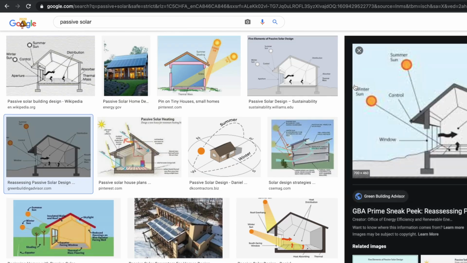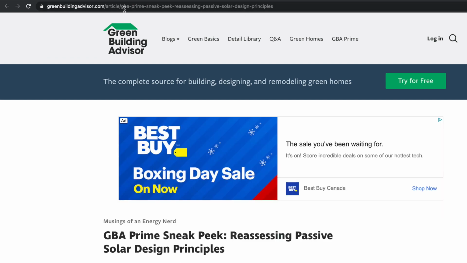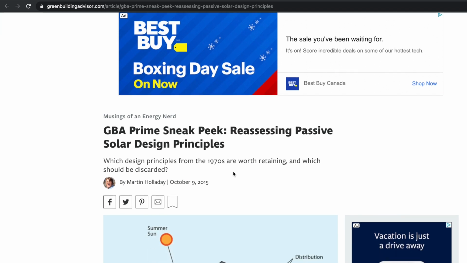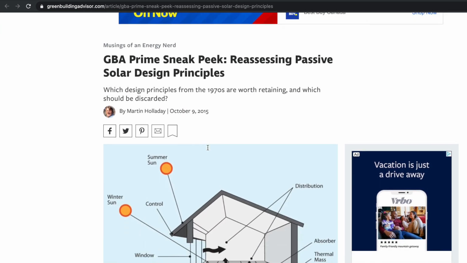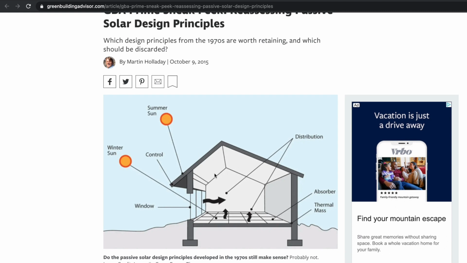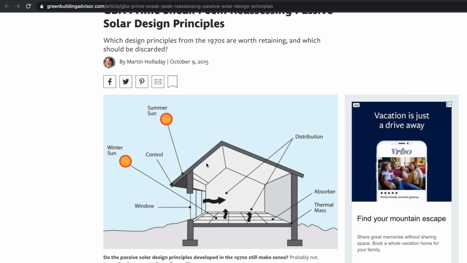I need to dig deep, click the image, click it again, get right to the website where the image is on, because you're going to need this website. You're going to need this title right here. You're going to need this date. You're going to need this person's name if this person is responsible for this picture. We're trying to find the person that originally put this picture online. Then I have to right click, save this image to my computer, because I'm not copying and pasting the image. Save the image to my computer.